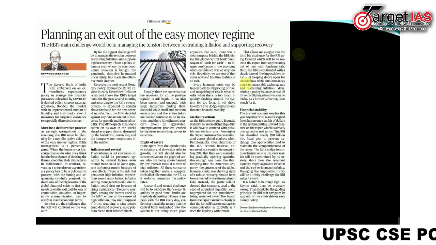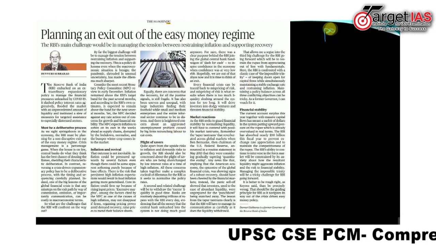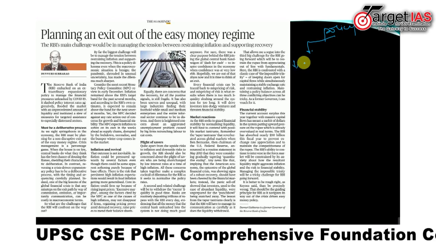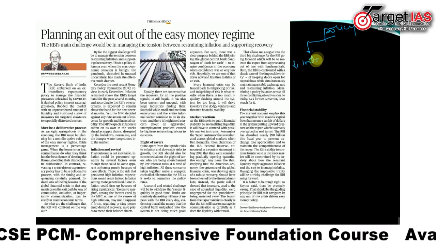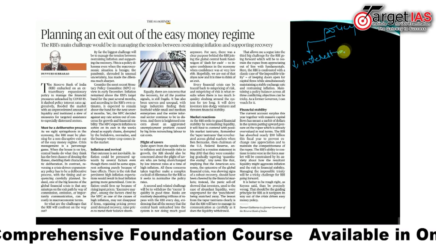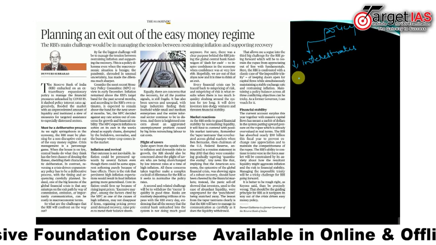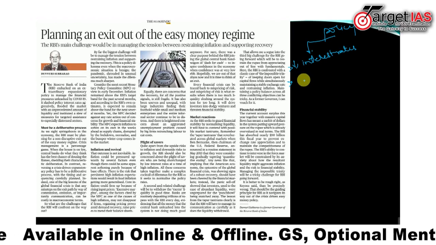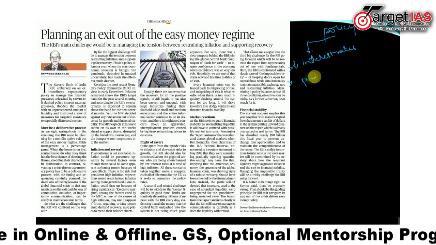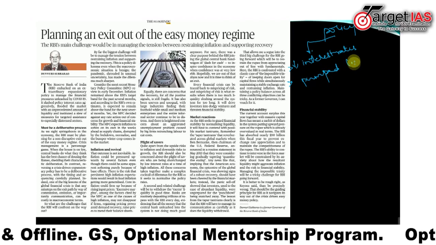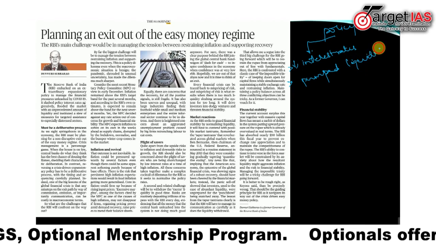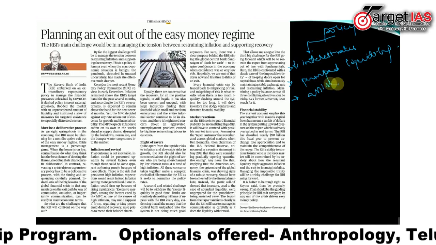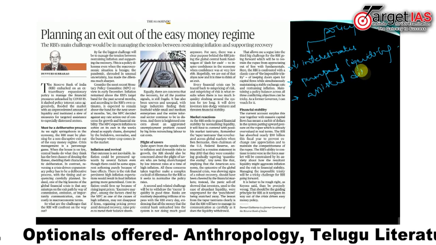Under this expansionary policy, RBI resorted to slashing of interest rates, pumped liquidity into the economy, and also assisted the distressed sectors.